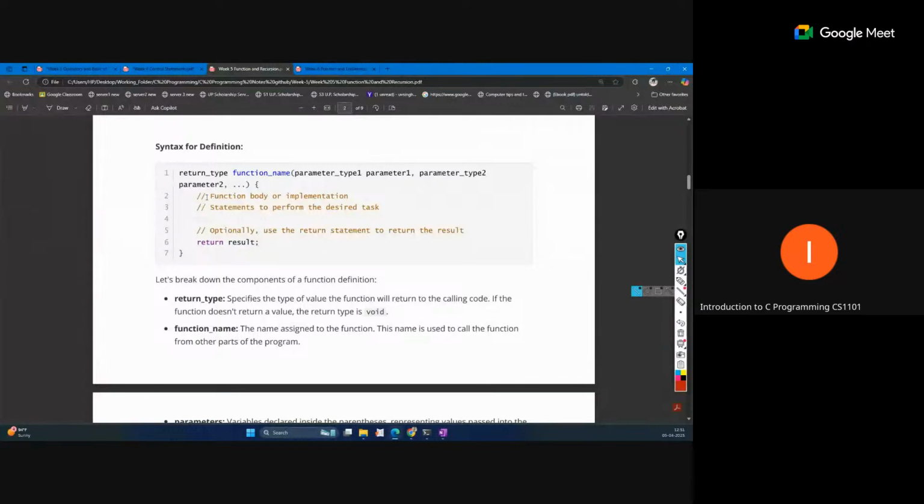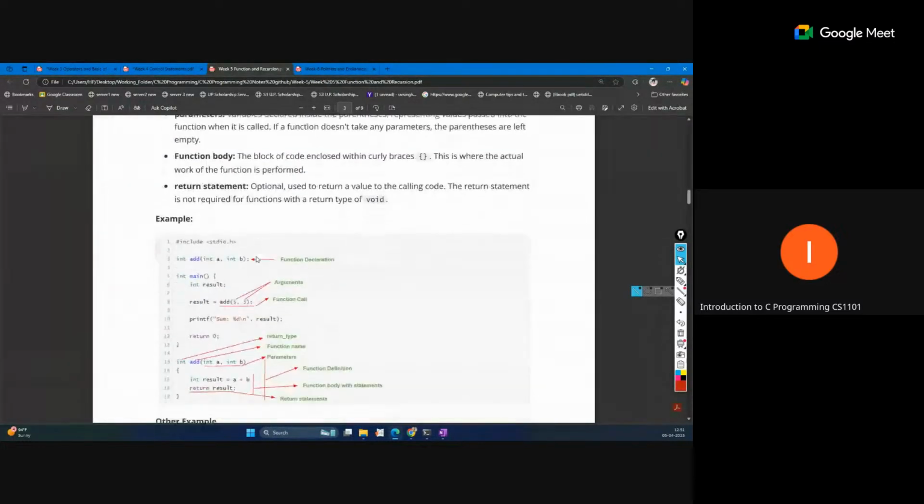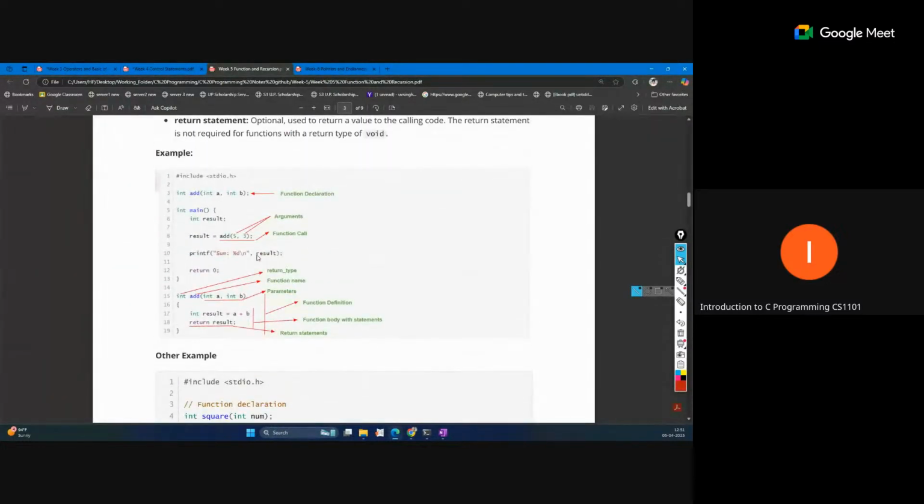And inside that function, we can write a set of statements. And if a specific return type is defined, we have to return that type of value from the function. So that is the meaning. You can see this in the code.